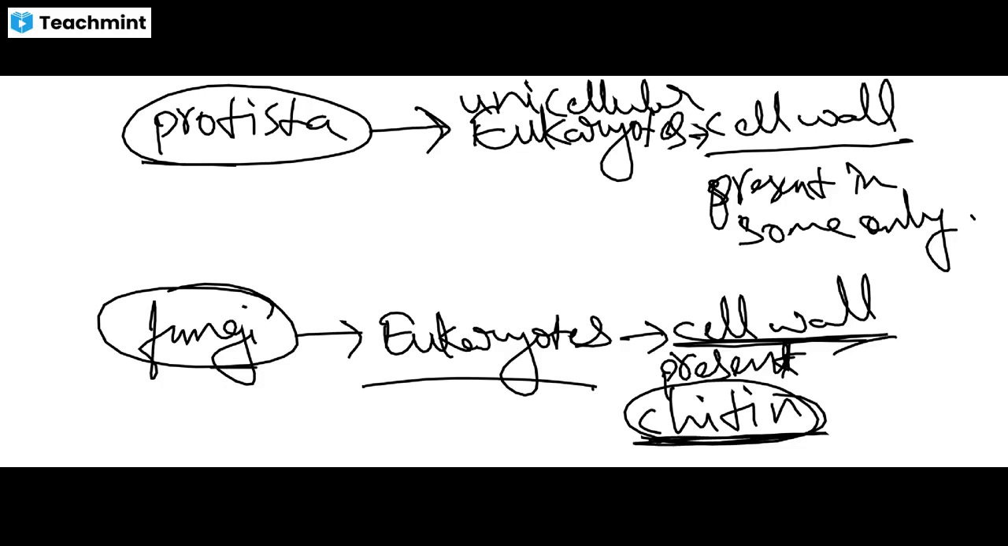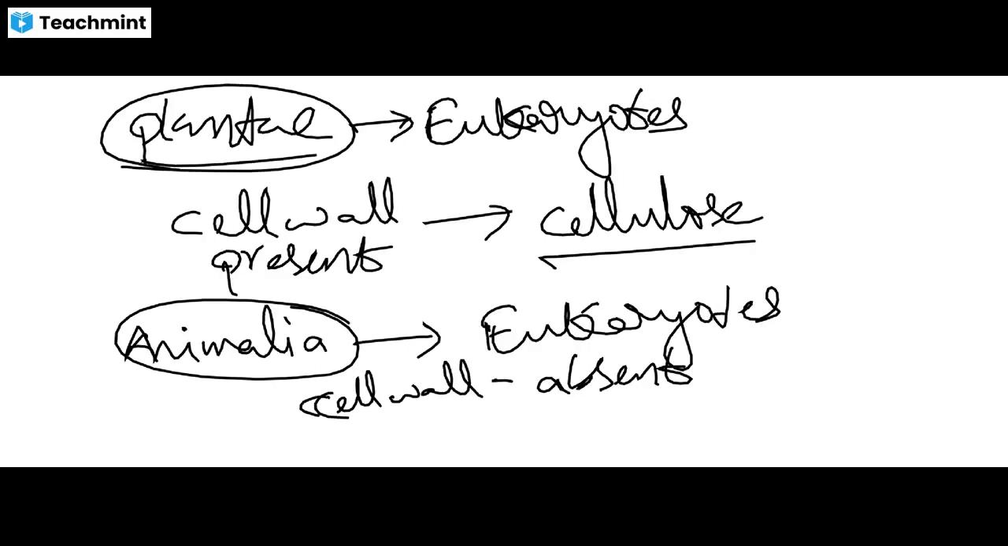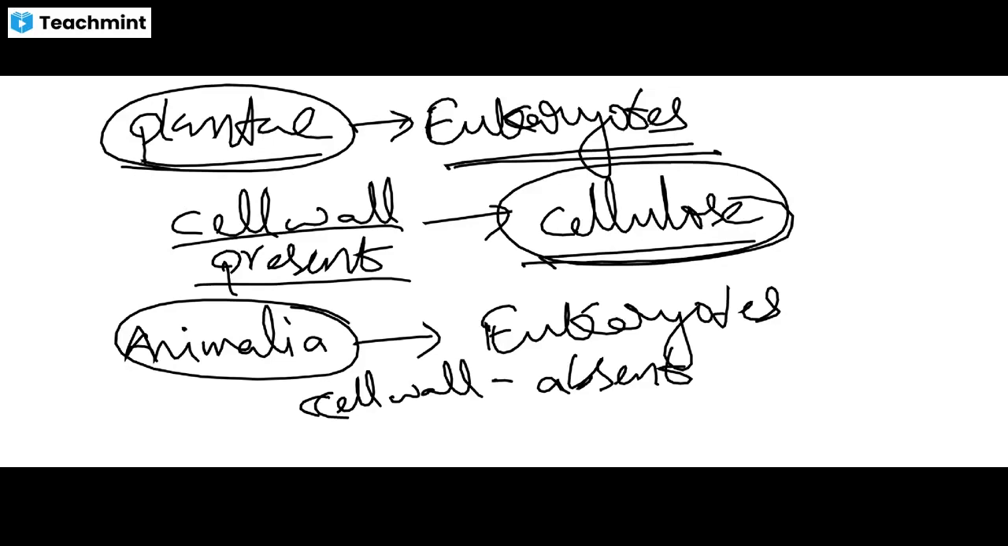The cell wall is made up of chitin. It is without cellulose. Means it is made up of chitin. Plantae kingdom. Organisms belonging to the Plantae kingdom are all eukaryotes, and the cell wall is present, and the cell wall is made up of cellulose. In Animalia, all are multicellular eukaryotes, and the cell wall is absent.